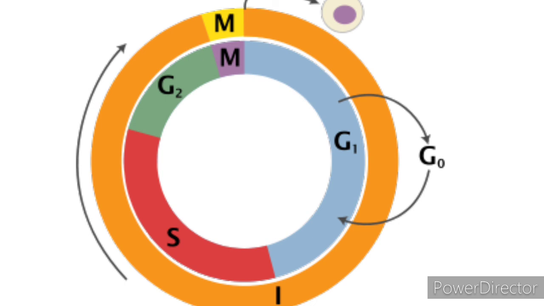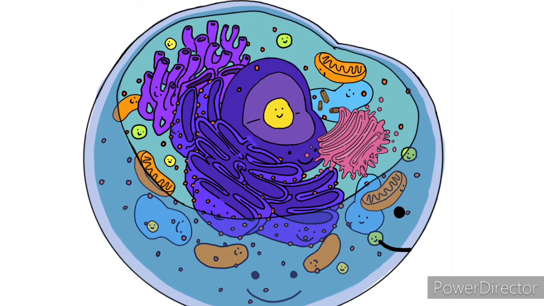From this topic we understood that the cell is the basic structural and functional unit of all living organisms. Cells combine to form tissue, tissue combines to form organ, organ combines to form organ system, and organ system combines to form organism. So even though cells are very small, the function of the cells is very high. Cell is the basic structural and functional unit of all living organisms.